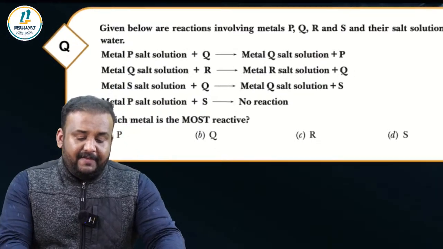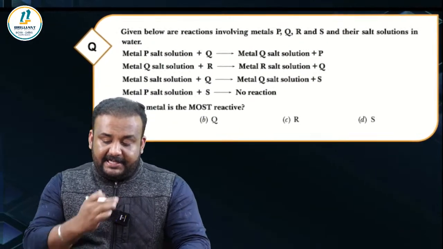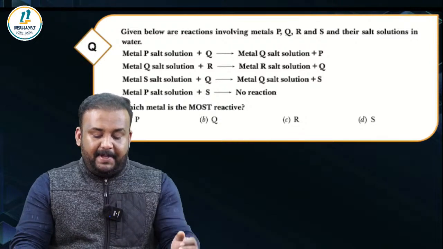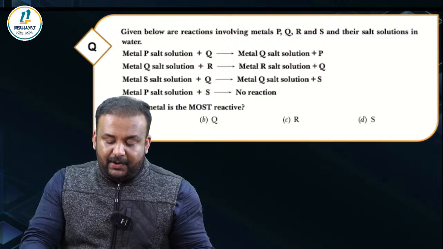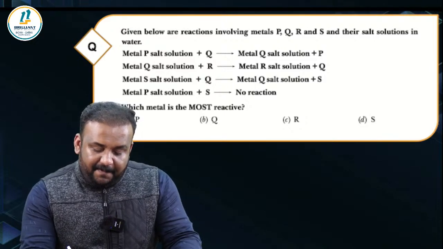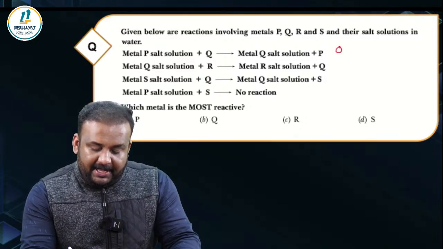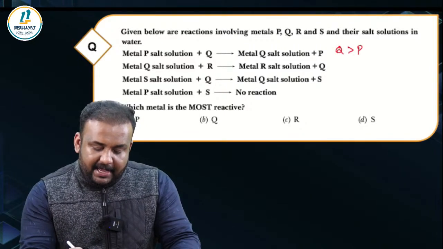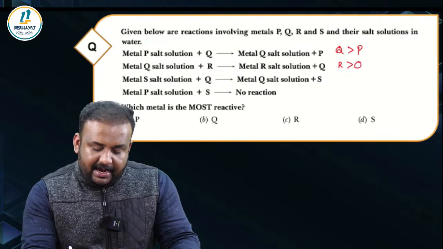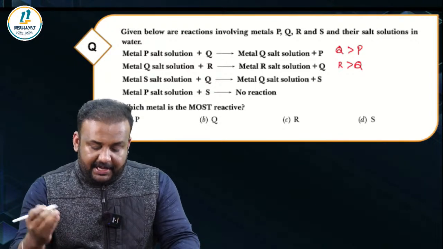Okay, the last question. Given below are the reactions involving metal P, Q, R and S and their salt solutions in water. Metal P salt solution plus Q giving metal Q salt solution plus P. What is the inference from this? If Q is able to displace P, Q is more reactive than P. Then Q salt plus R gives metal R. That means here R is greater than Q in reactivity.